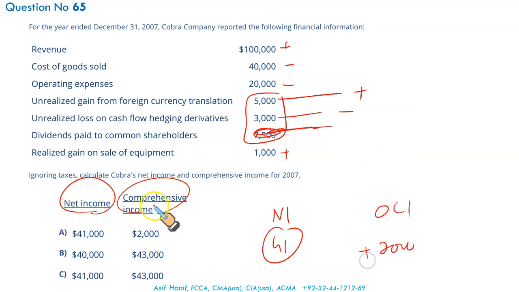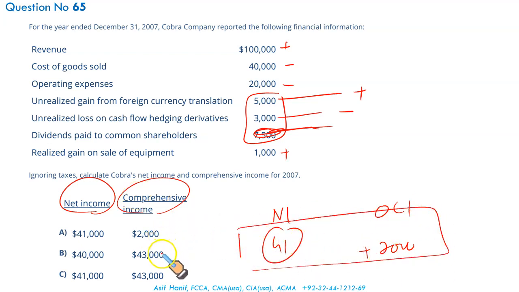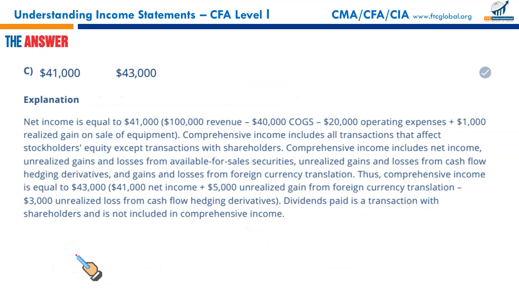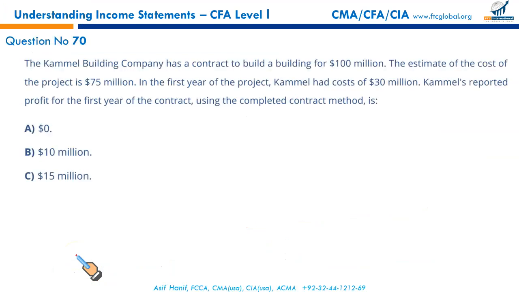Since we need the comprehensive income, 41 plus 2, 43 would be the answer. Yes, 43 and 41. So that makes C the correct option. And C it is. Next.